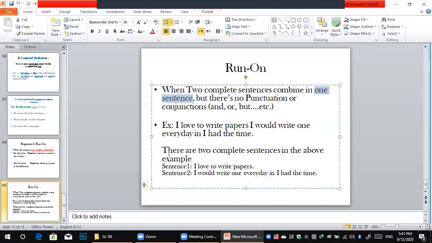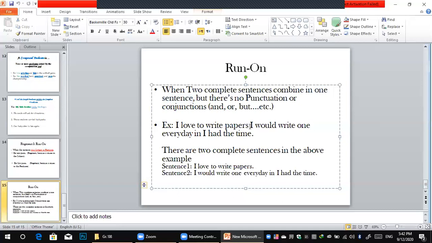So here, there are two complete simple sentences. The first sentence is I love to write papers, and the second sentence is I would write one every day if I had the time. How can we fix it? Where is the mistake here?